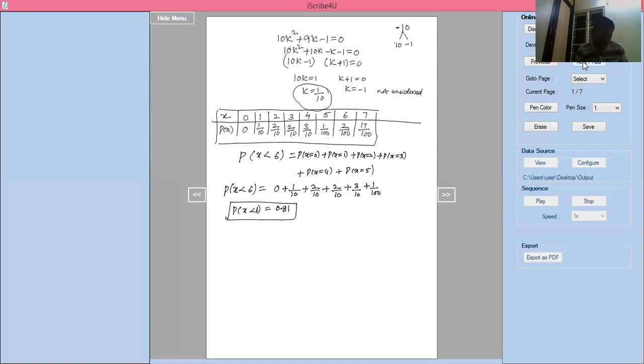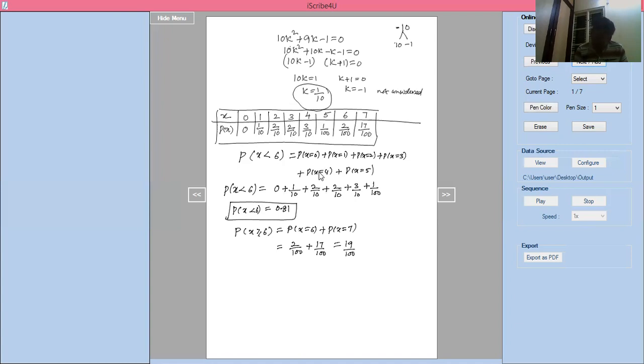Next, the second one is probability of x greater than or equal to 6. X greater than or equal to 6 means I'll take 6 and greater than 6, that means here the 6 and 7 values. Less than 6 means up to 5. Probability of x equal to 6 plus probability of x equal to 7. X equal to 6 is nothing but 2 by 100. X equal to 7 is nothing but 17 by 100. So that equals 19 by 100.